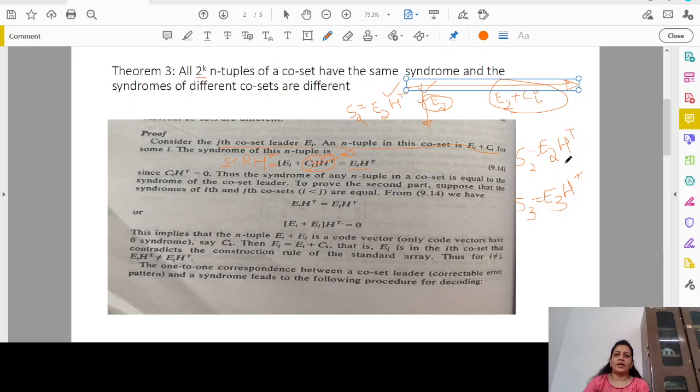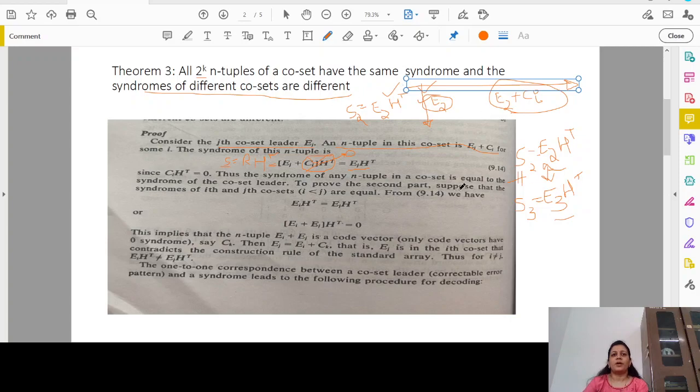Now, E2 and E3 are different error patterns, and they will not match any other element chosen in the standard array. Since E2 is not equal to E3, obviously S2 will not be the same as S3, and hence the syndromes of different cosets are different. That is the second part of the theorem, right?